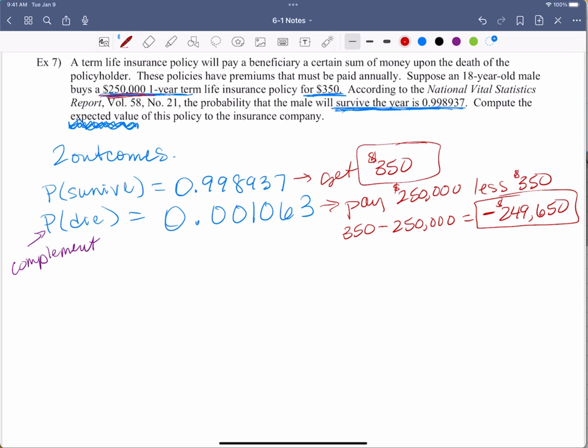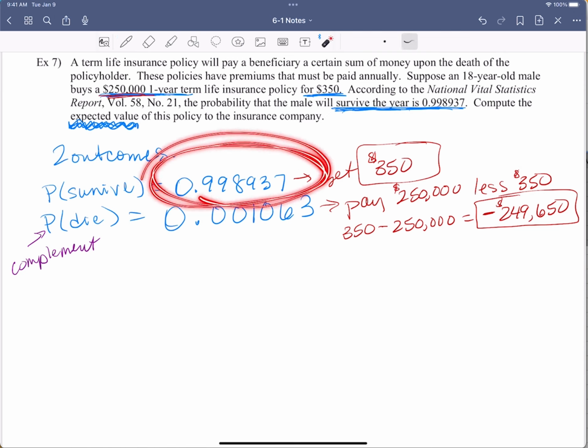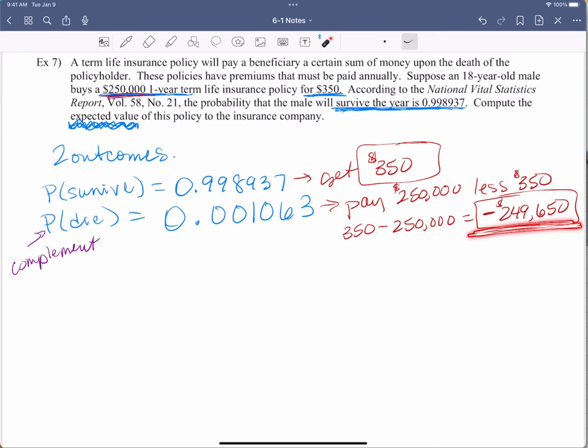So these are the two choices. They're either going to make $350, right, on the high probability that this guy will survive, or they're going to be out $249,650 on this low probability that he doesn't make it. That's life insurance. That's why you get these policies, right, that pay out so much, because you're paying in every year for these policies.